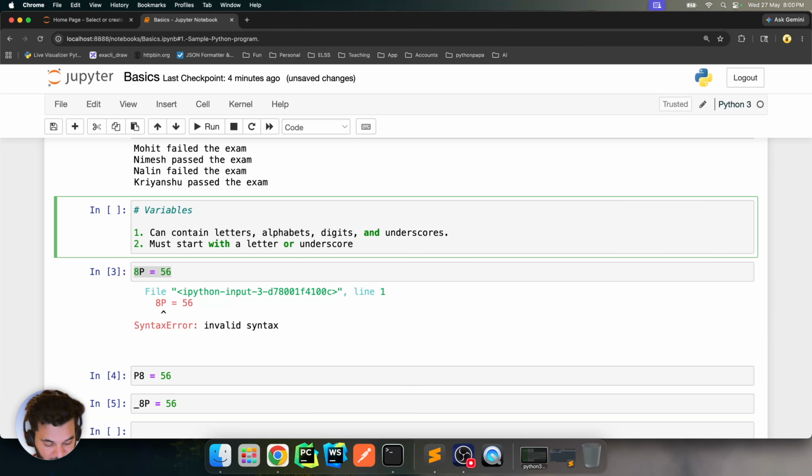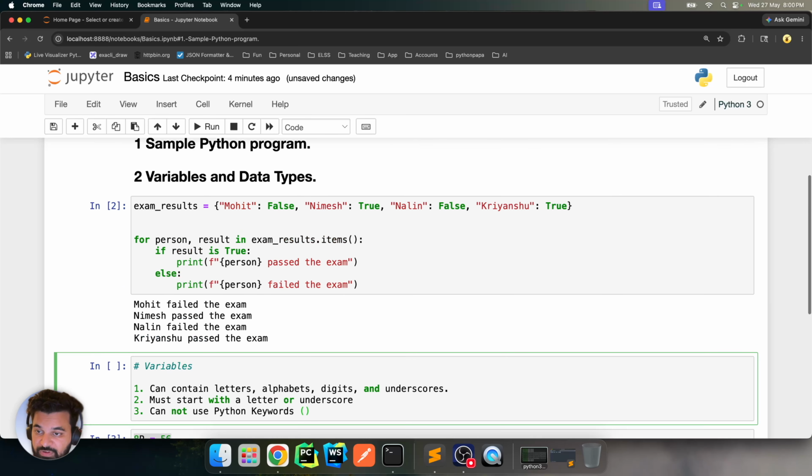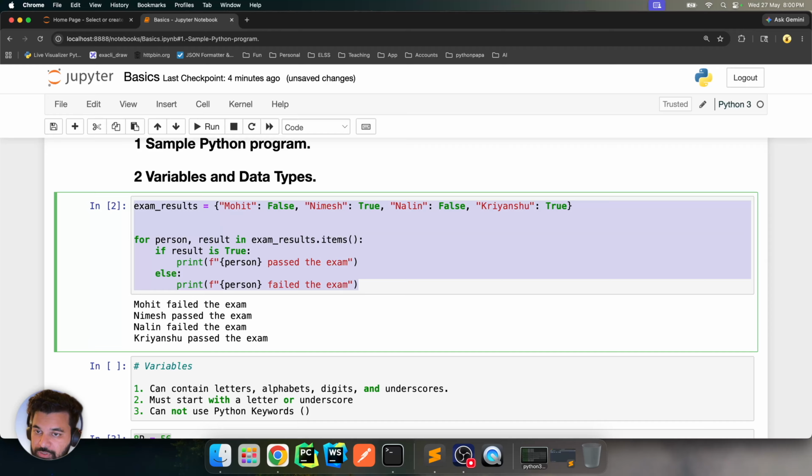Now, another rule while naming is that it cannot use Python keywords. What are Python keywords? Python keywords are words that Python has reserved for something else. For example, in the Python code that I showed you, you can see False, for, if.